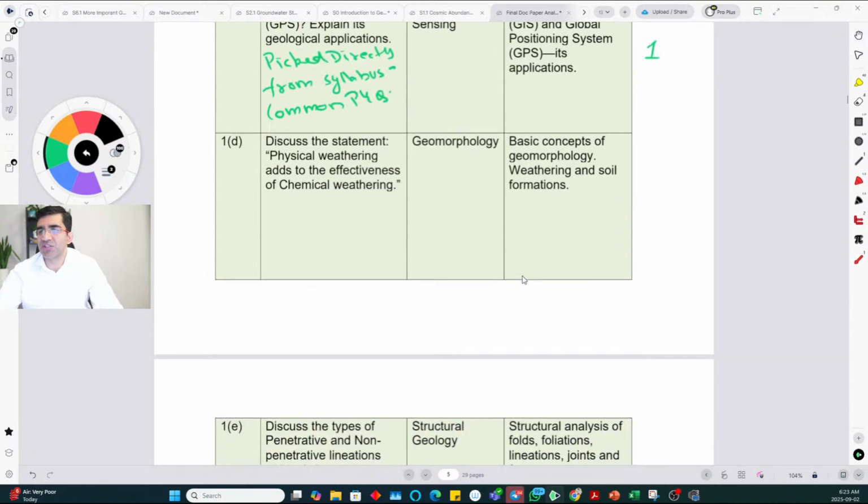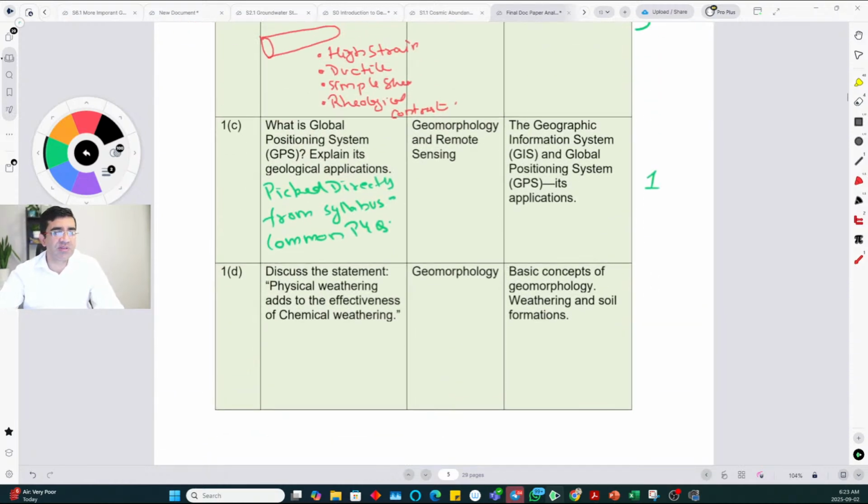GPS and its applications. If you open the geology syllabus, it directly says GPS and its applications. Discuss the statement physical weathering aids effectiveness of chemical weathering. It is also not very difficult. It is pretty standard. They both aid one another. Physical weathering aids chemical weathering. Chemical weathering aids physical weathering.